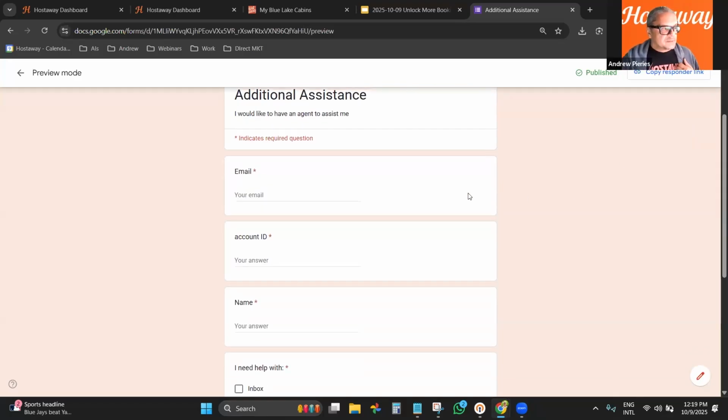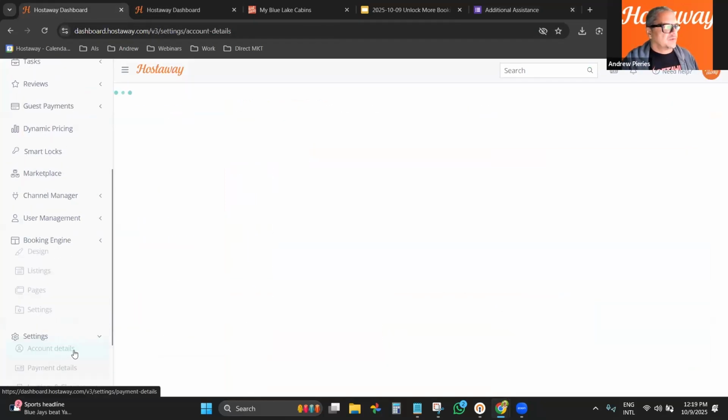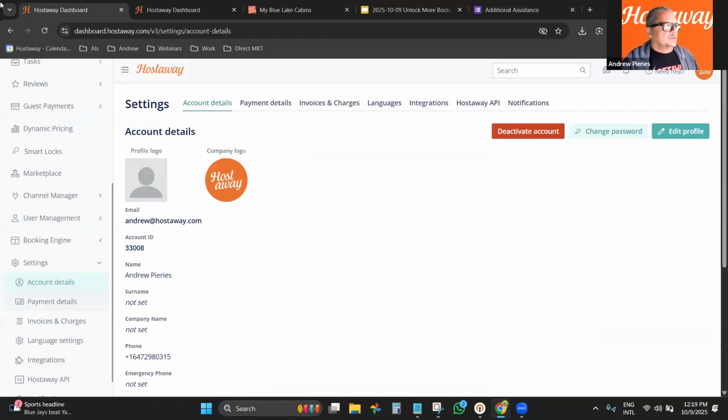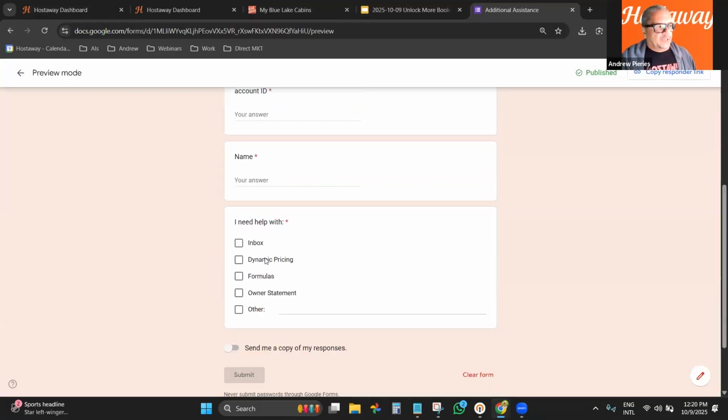So please, and that's for everyone here, not just for David, this is a form. All I need is your email, your account ID. Your account ID you can find here on settings. So you can find it here, your account ID. And with that information and your name and what kind of help do you need, then I can get someone from my team to reach out to you and then check together with you if all the settings are correct, if everything is correct.